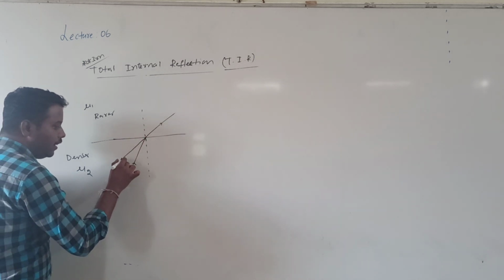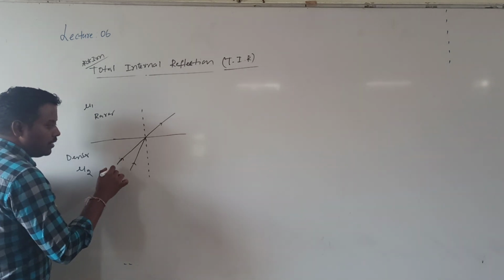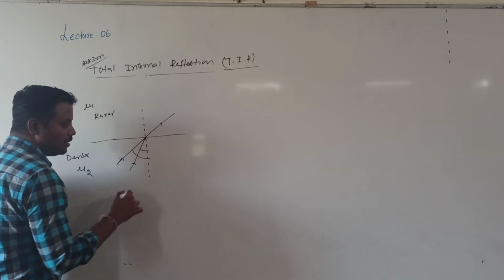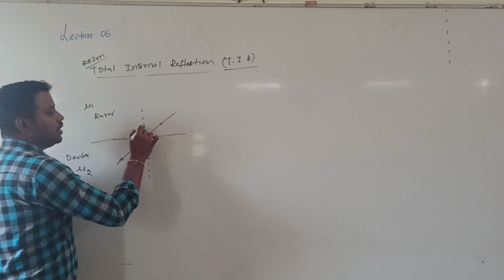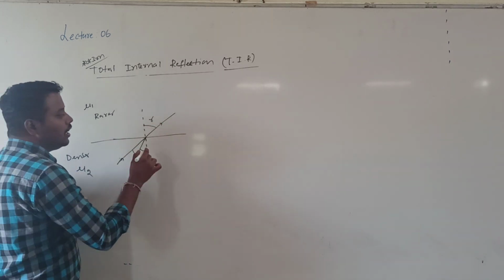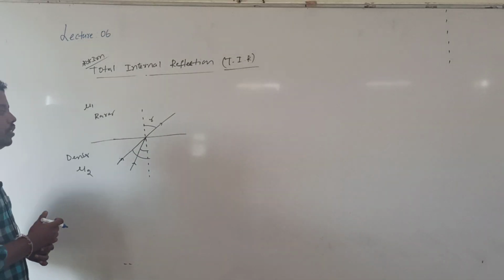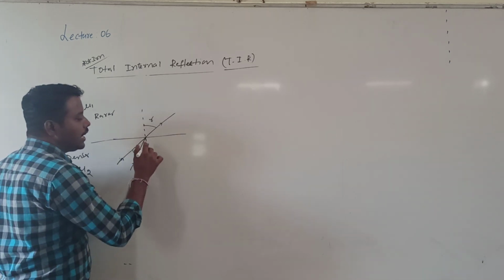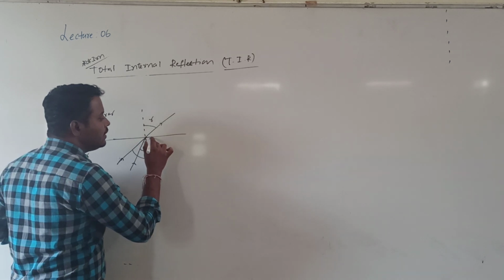Here what I did, the angle of incidence is increased. First time, what is the angle of incidence? This value. Now the angle of incidence is this. If I increase the angle of incidence, first time what is the angle of refraction? This is r. With increasing angle of incidence, the angle of refraction also increases. If I increase the angle of incidence, for example, the light ray grazes the interface.